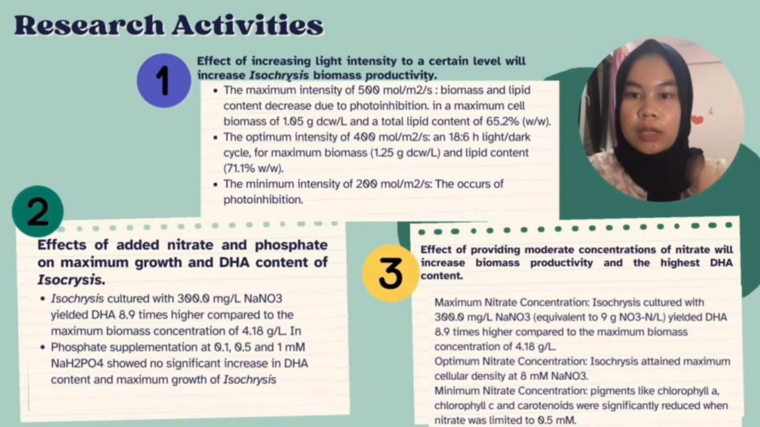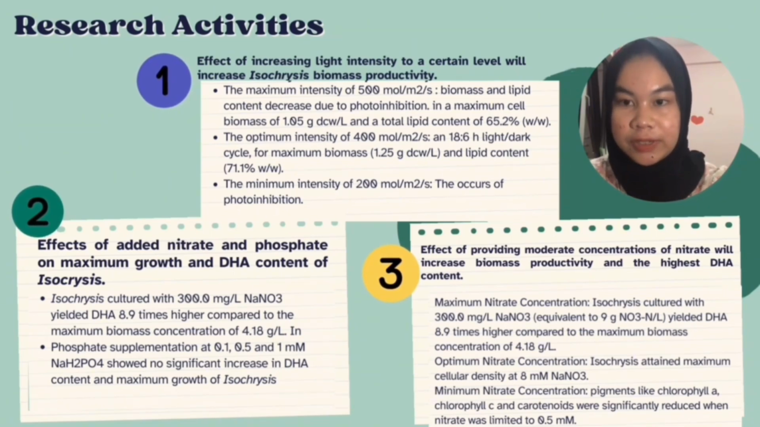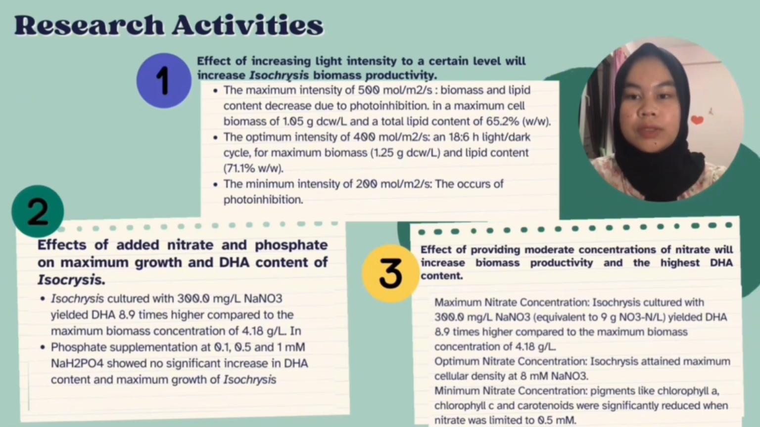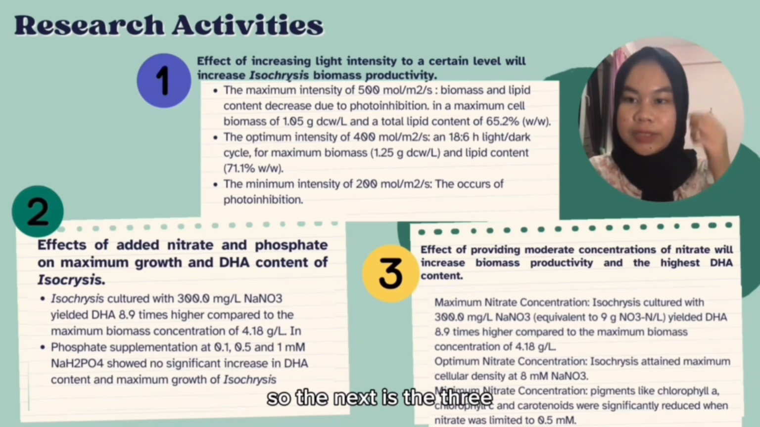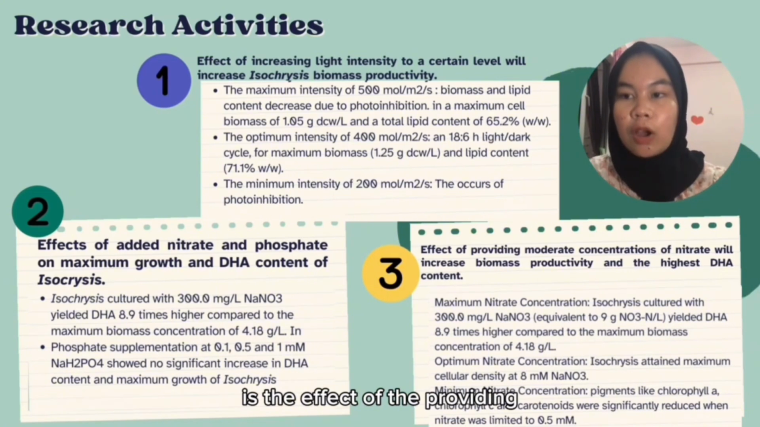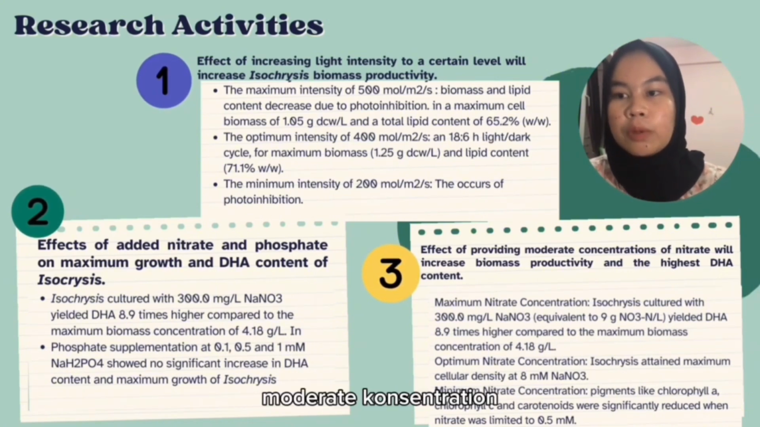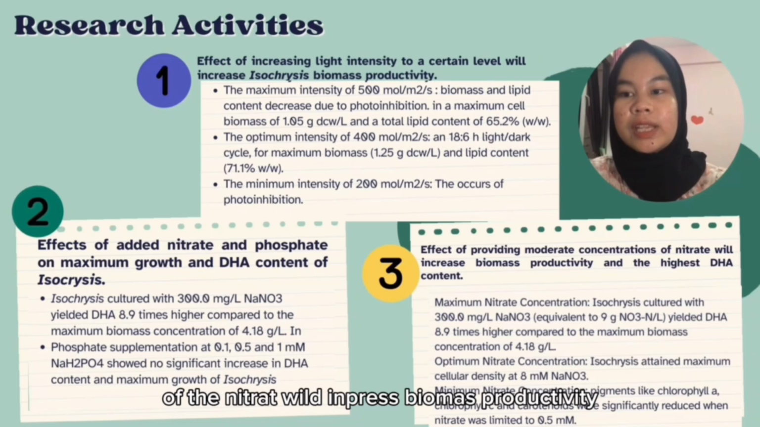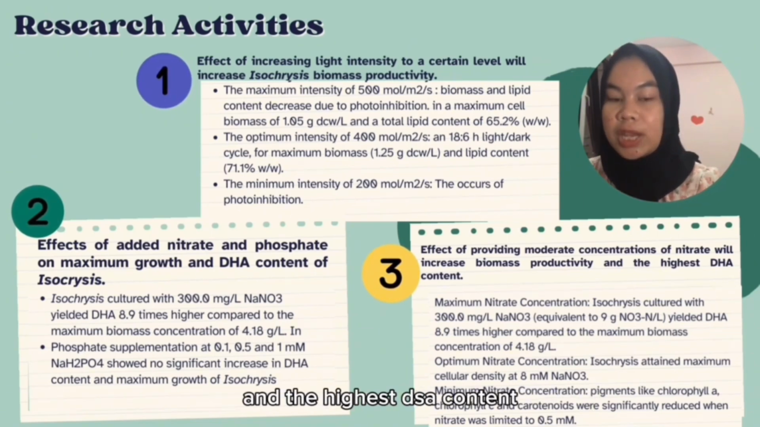So we have two, the phosphate and then the nitrate. Isochrysis culture with 300.0 milligram per liter nitrate yields DHA 8.9 times higher compared to the maximum biomass concentration of 4.80 gram per liter. The third effect from our research activity is that providing a moderate concentration of nitrate will increase biomass productivity and the highest DHA content.